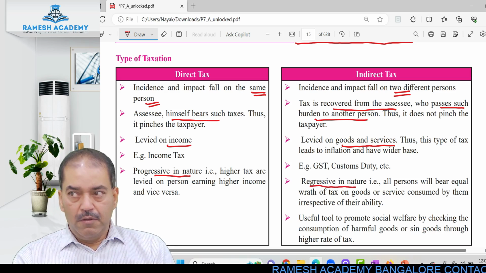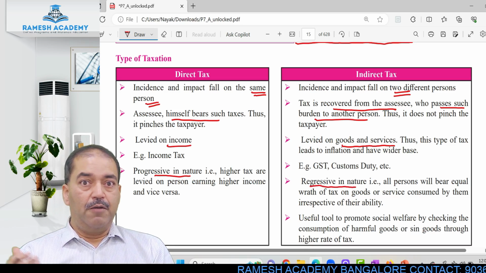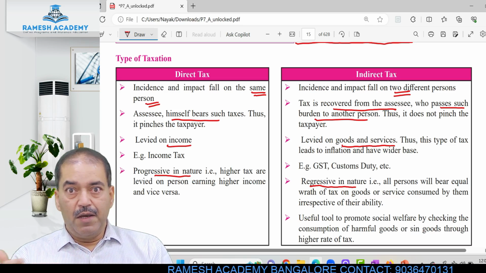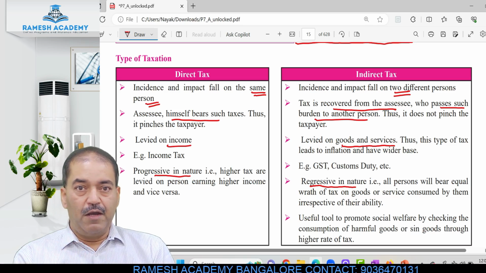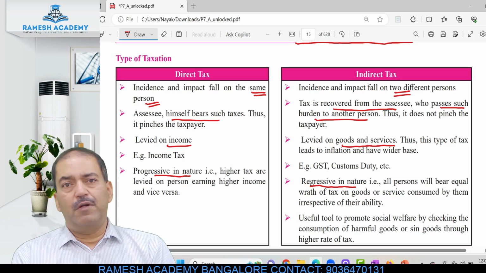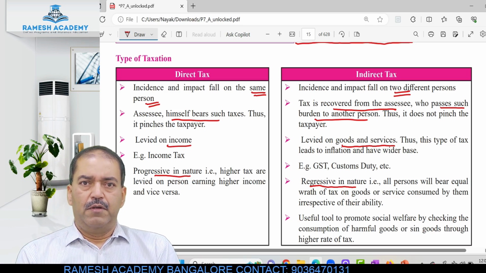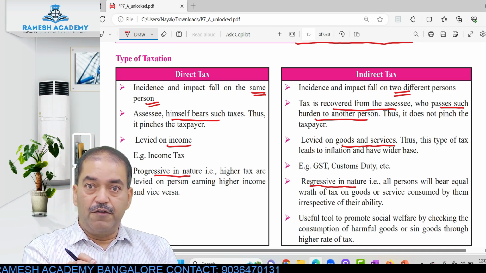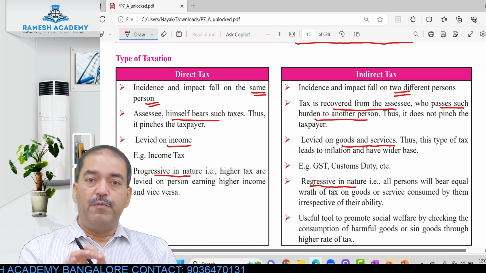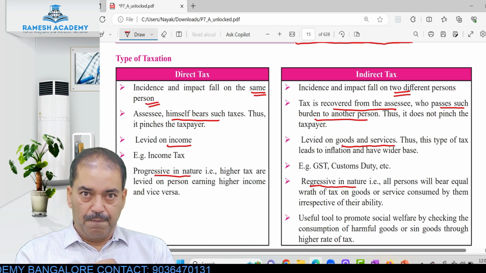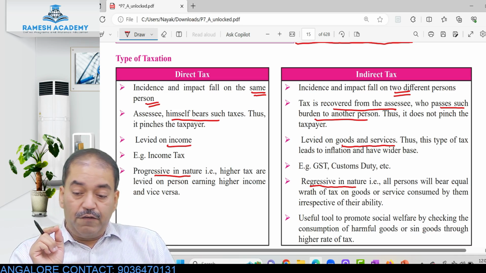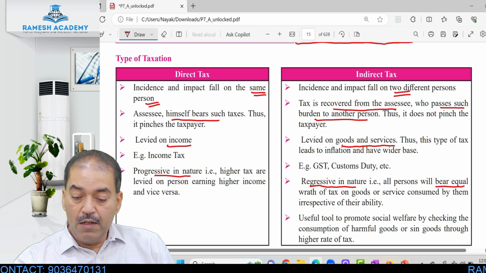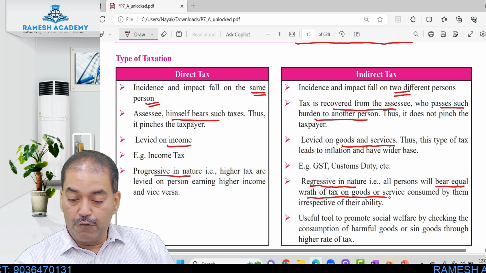Meaning, it is not like a higher person will pay a higher price. A person who is getting more income will not pay a higher price for the butter, nor will a person having less income pay less for it. Butter cost will remain the same. Whether you are a student who doesn't have income but is purchasing it, for you also it will be the same, for me also it will be the same. Right? So it is the same for all persons. So it will bear an equal rate of tax on goods or services consumed.